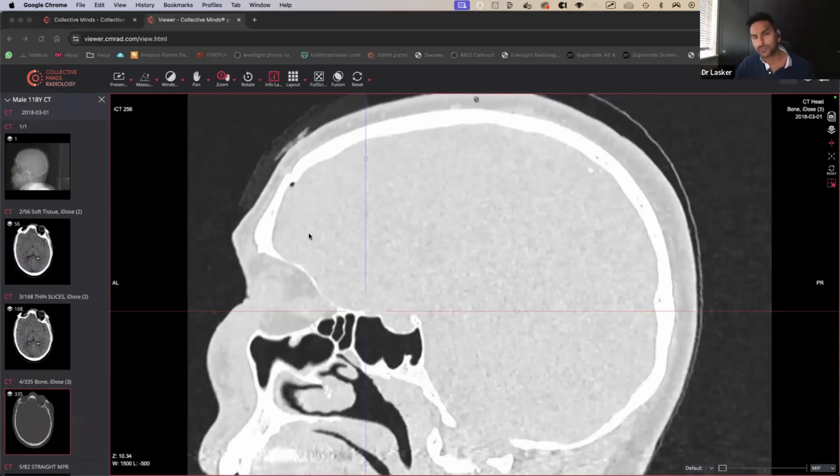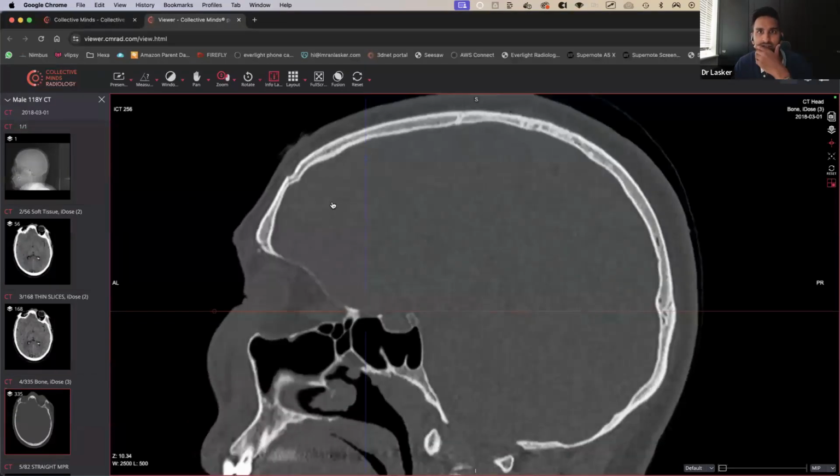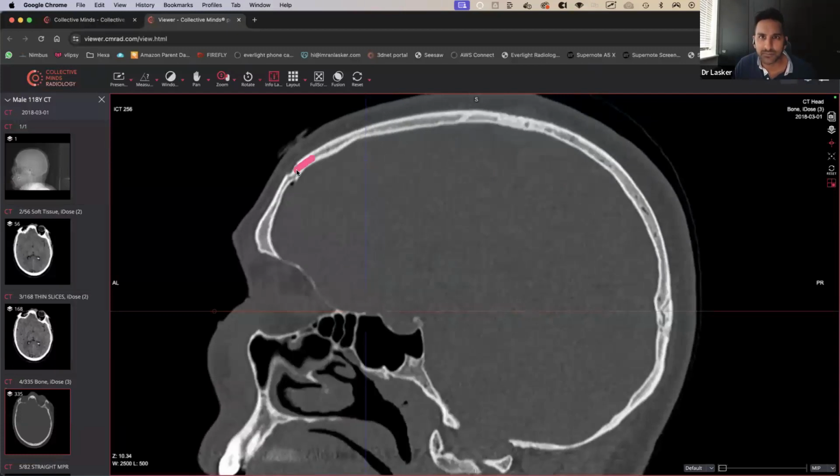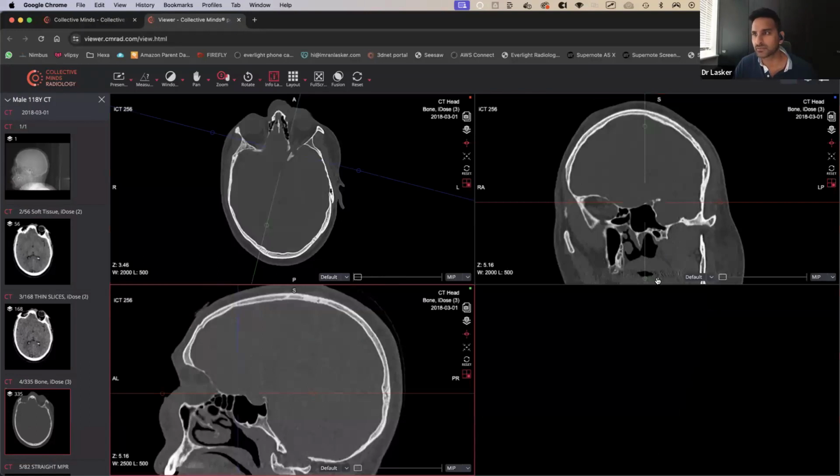Is it fat? It could be fat because we did see those fat densities earlier, but it doesn't look quite right. There's nothing in that suprasellar region. So this could be pneumocephalus. But then why have they got pneumocephalus sitting there? So let's go back to the bone windows. And it does feel like there could be a bit of a dip there, doesn't it? I'm sure I've done this for you guys before, but I'm going to do it again because I think it's such a good way to find these things.